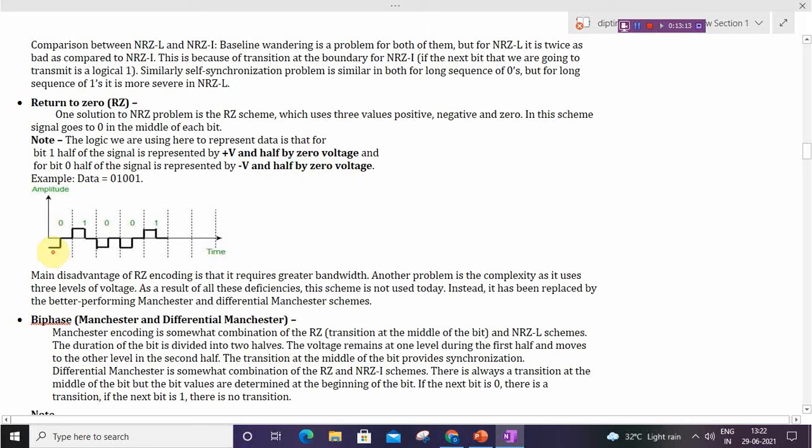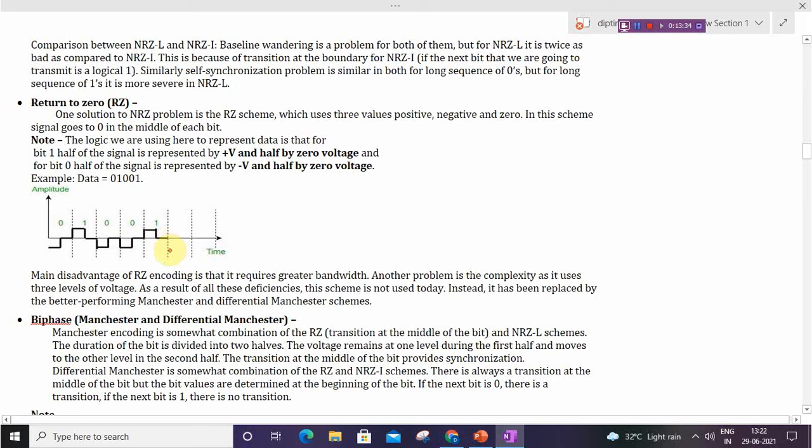So for the first 0 it is negative, then half by 0, then for 1 it is positive, then half by 0, again for 1 positive then 0, then for 0 negative then 0, and for 1 positive, then 0.